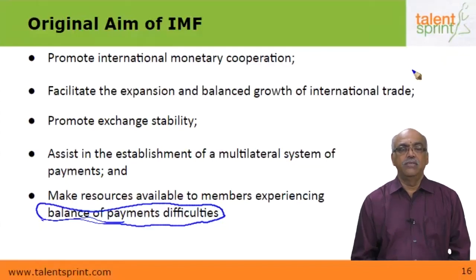In other words, let me give you an example. India exports a lot of software for which it has to receive money. And at the same time, India imports a lot of oil for which it has to pay money. The difference between the amount receivable for the export of software and the amount payable for the import of oil is called the balance of payment. In many cases, the balance of payments could be negative, which means that the country could be owing more money than it is to get. But in some cases, the balance of payment could also be positive. That means the money which it should get could be more than the money which it needs to pay.